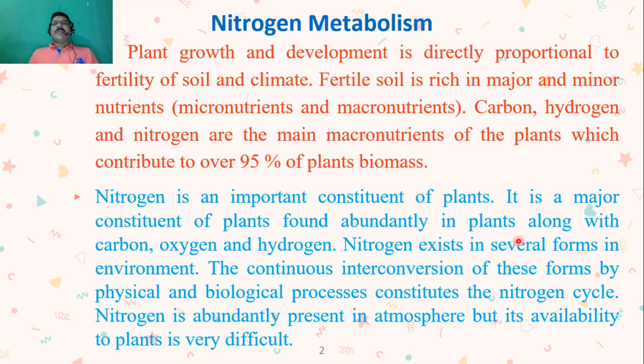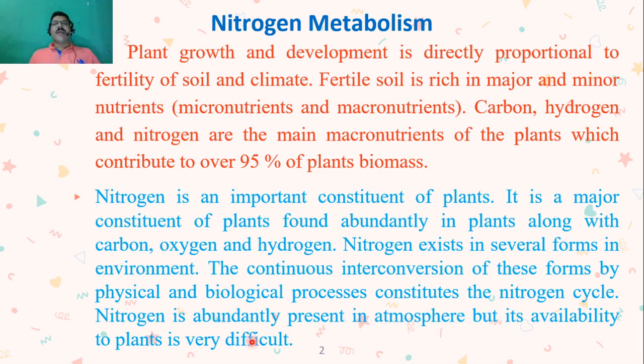Nitrogen exists in several forms in the environment. The continuous interconversion of these forms by physical and biological processes constitutes the nitrogen cycle. For example, nitrates, nitrites and ammonia are different forms of nitrogen. It is also present in molecular nitrogen form, and this nitrogen is abundantly present in the atmosphere, but its availability to plants is very difficult.